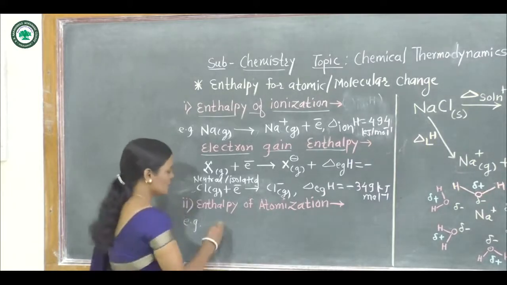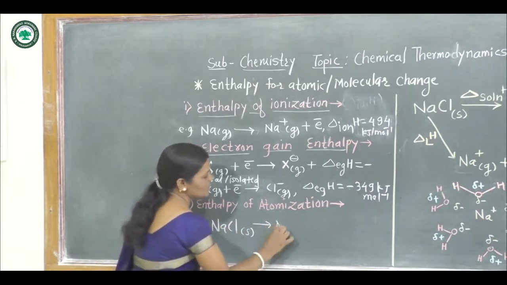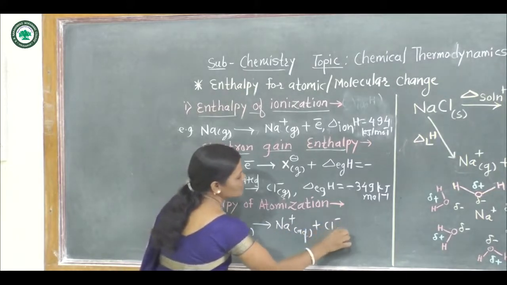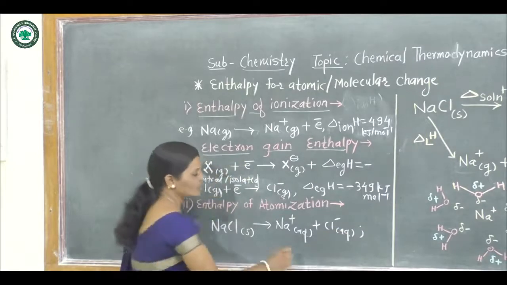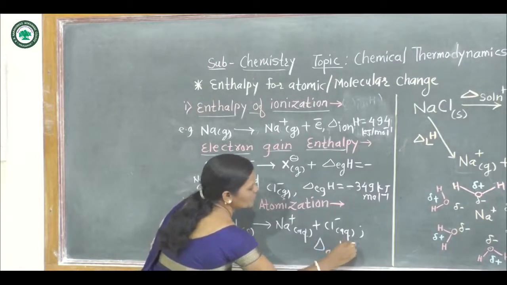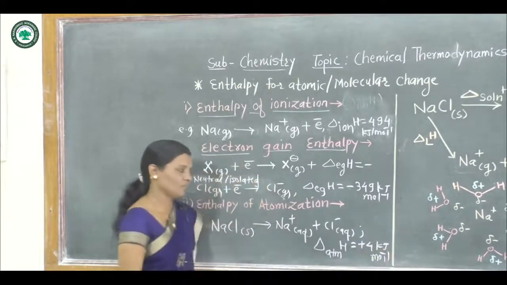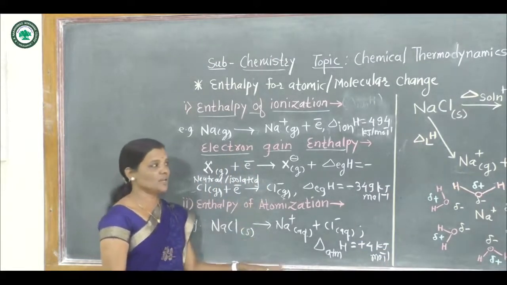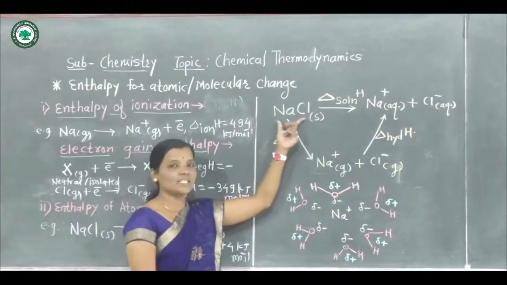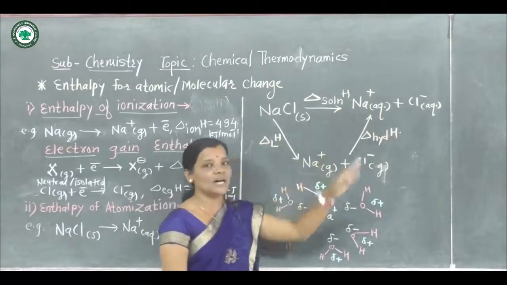For example, consider NaCl solid that forms Na plus aqueous ion plus Cl minus aqueous ion, and here the enthalpy of atomization is observed to be plus 4 kilojoule per mole. Now here, in this case of enthalpy of atomization, what happens? First, whatever NaCl is present in the solid form, that is not directly converted into its aqueous ion form.